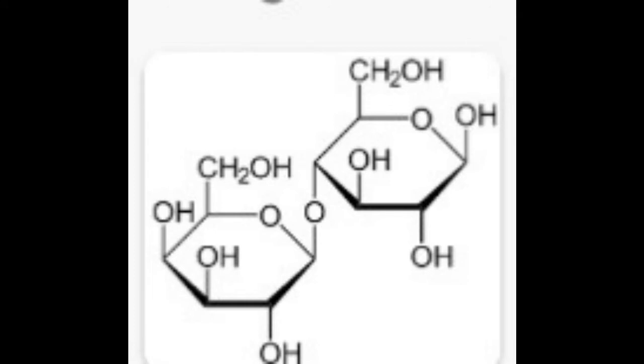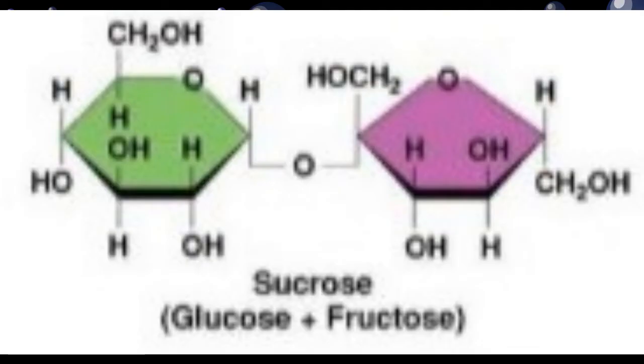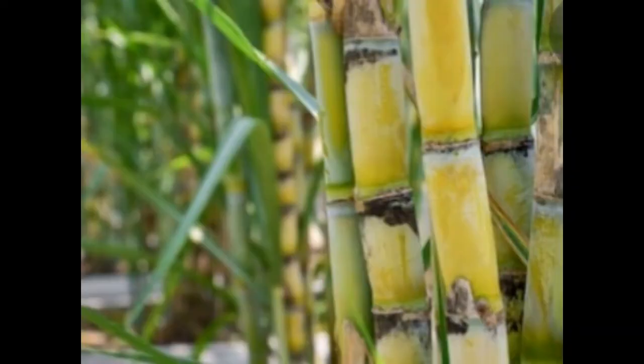Disaccharides are the carbohydrates which readily bind to sweet receptors in our tongue, so they feel sweet in taste. Guys, a disaccharide is a sugar formed when two monosaccharides are joined by glycosidic linkage. Disaccharides are crystalline, water soluble compounds which are sweet in taste. They are found in many foods and are often added as sweeteners. Sucrose is the most common disaccharide available. Disaccharides are obtained from sugarcane and sugar beet.